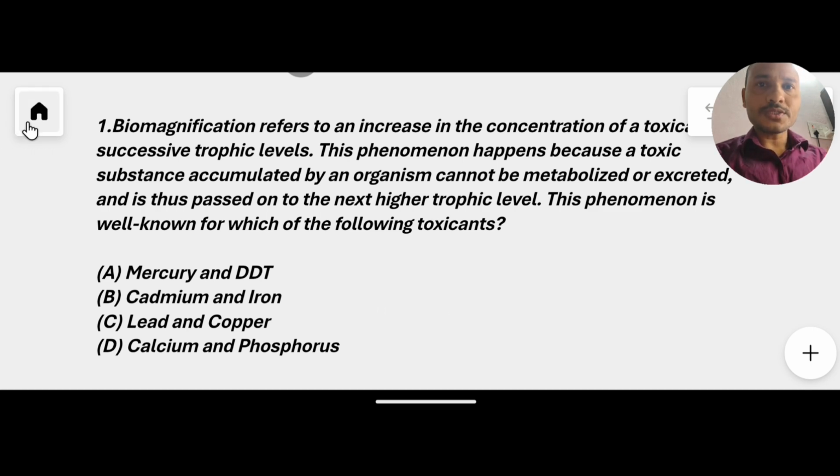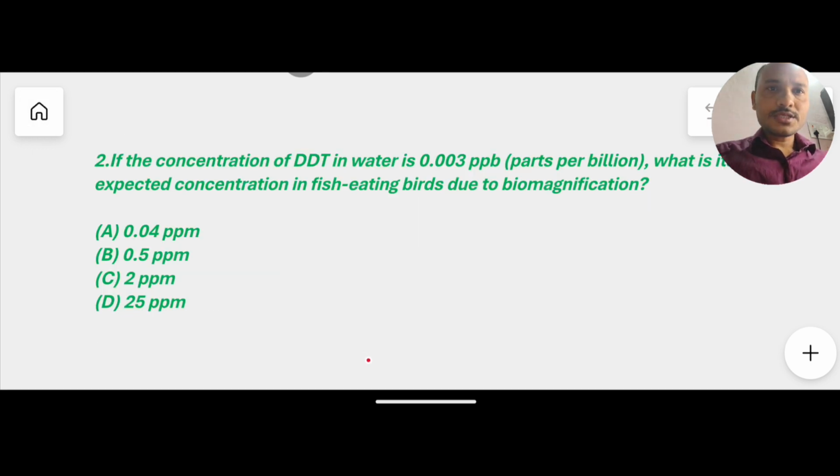And one more MCQ here. If the concentration of DDT in water is 0.03 ppb, parts per billion, what is its expected concentration in fish eating birds due to biomagnification? So we have discussed all this concept. 0.04 ppm, 0.5 ppm, 25 ppm. Just now we have discussed that the highest concentration of DDT is accumulated at the top of the successive trophic levels.